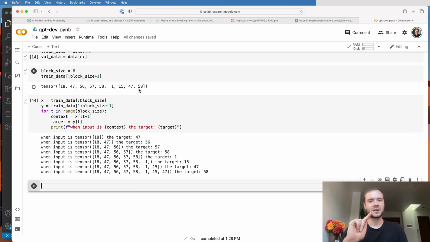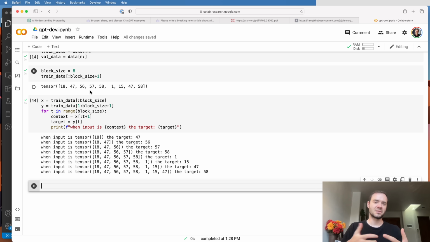There's one more dimension to care about, and that is the batch dimension. As we're sampling these chunks of text, every time we feed them into a transformer, we're going to have many batches of multiple chunks of text that are all stacked up in a single tensor. That's just done for efficiency, so that we can keep the GPUs busy, because they are very good at parallel processing of data. And so we just want to process multiple chunks all at the same time.